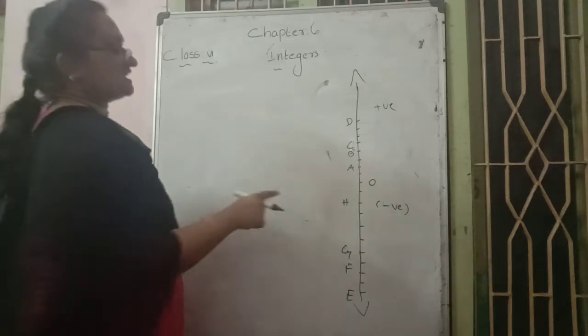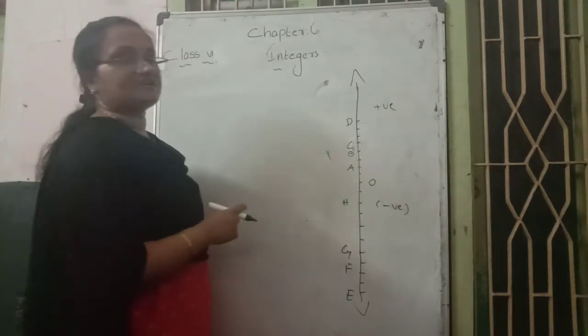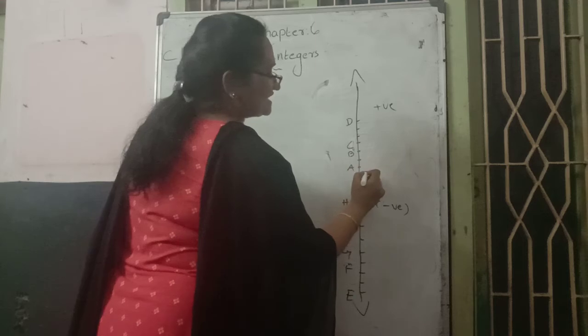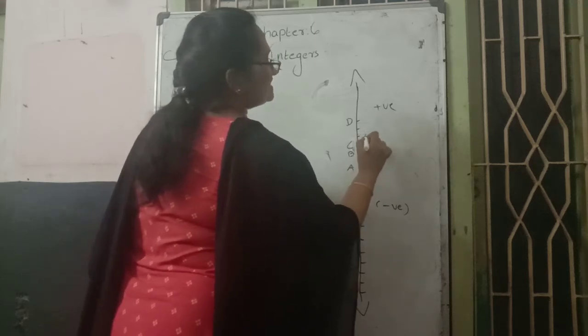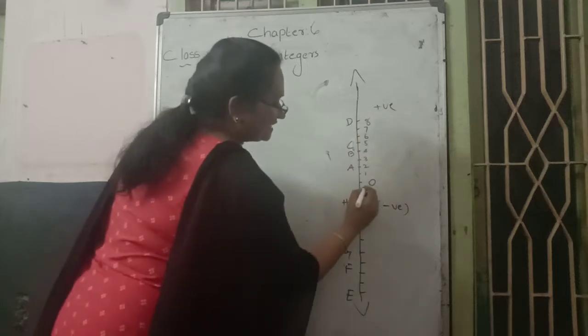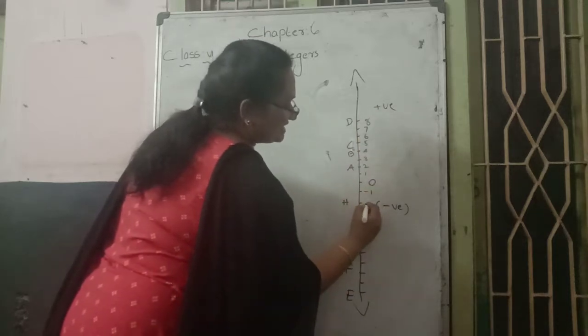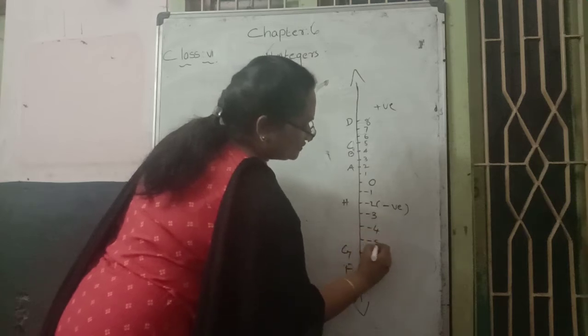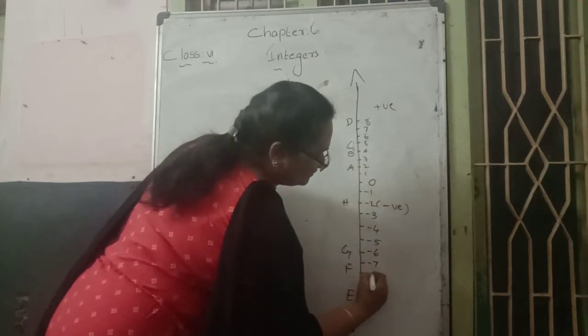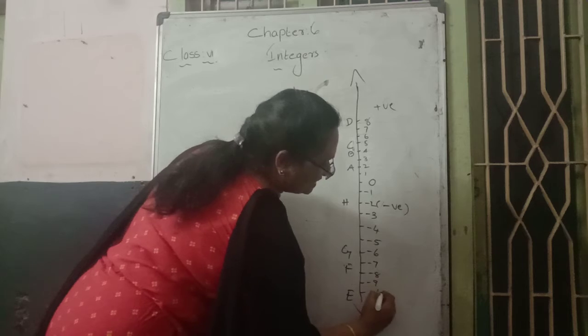So what can we say here: above zero we mark 1, 2, 3, 4, 5, 6, 7, 8. Then downwards we represent -1, -2, -3, -4, -5, -6, -7, -8, -9, -10.